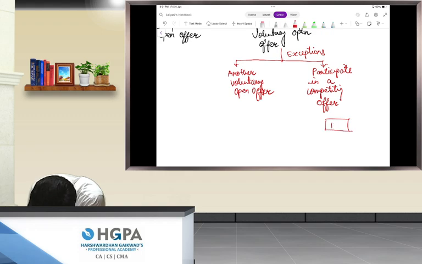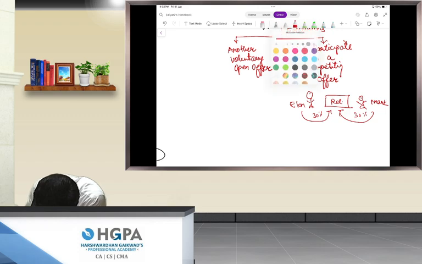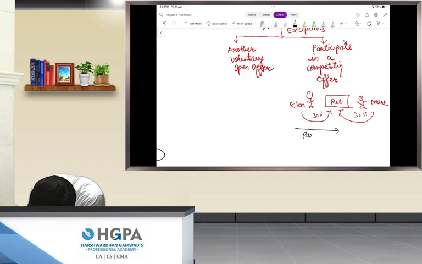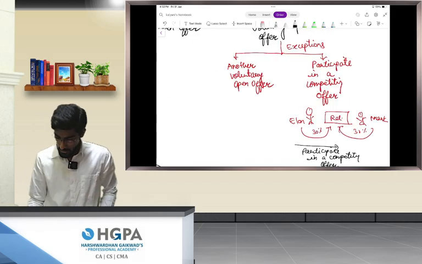Means Reliance, Elon, Mark, 30%, 30%, and participate in a competing offer. Are we clear till here, people?